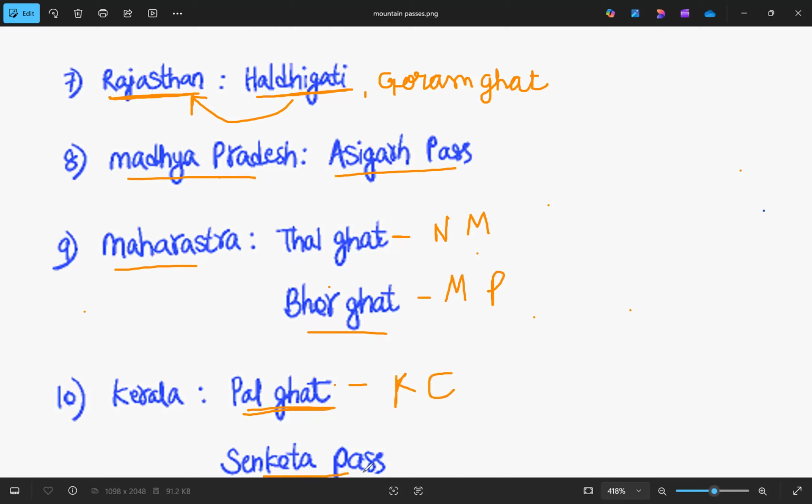And then the last one is Senkota Pass. This Senkota Pass connects Thiruvananthapuram and Madurai. Madurai is in Tamil Nadu and Thiruvananthapuram is in Kerala. Therefore, these are the passes that are important apart from those of the Himalayan region, and there have been questions already asked regarding them.